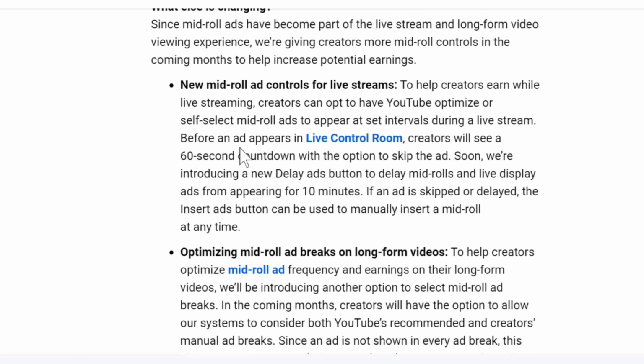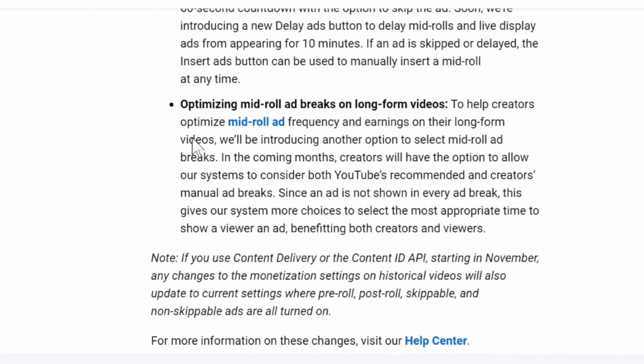Before an ad appears in Live Control Room, creators will see a 60-second countdown with the option to skip the ad. Soon, we're introducing a new Delay Ads button to delay mid-rolls and live display ads from appearing for 10 minutes. If an ad is skipped or delayed, the Insert Ads button can be used to manually insert a mid-roll at any time.